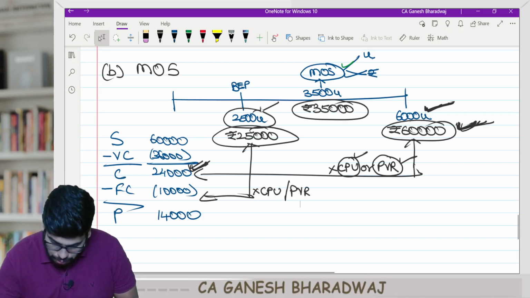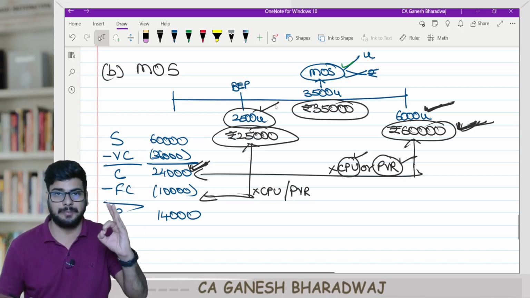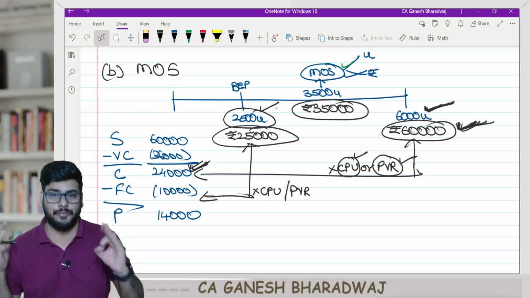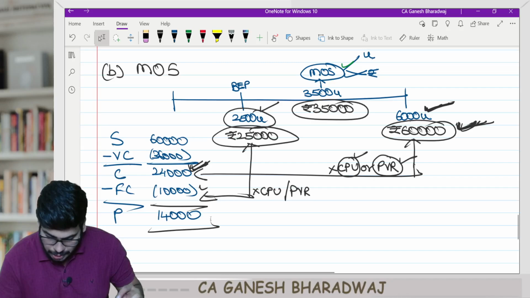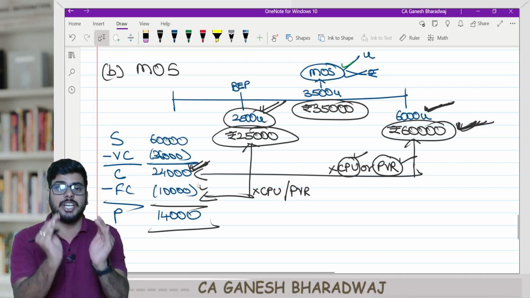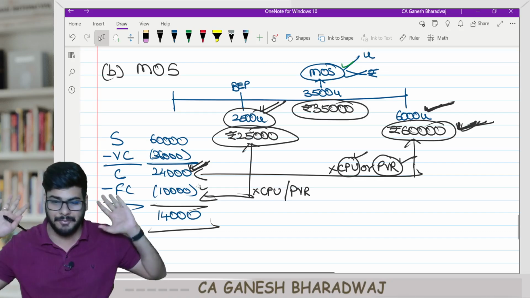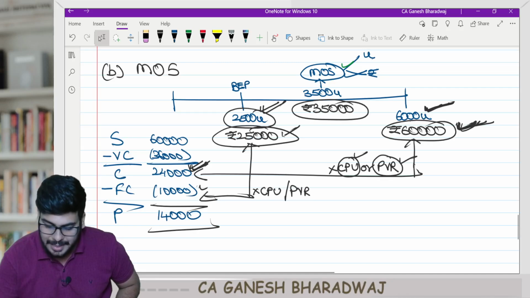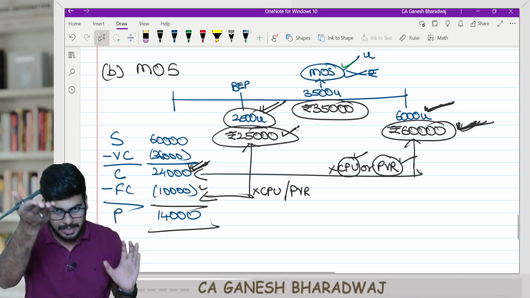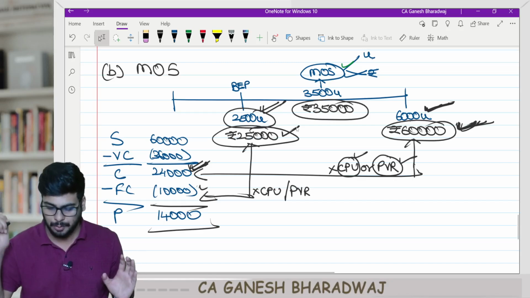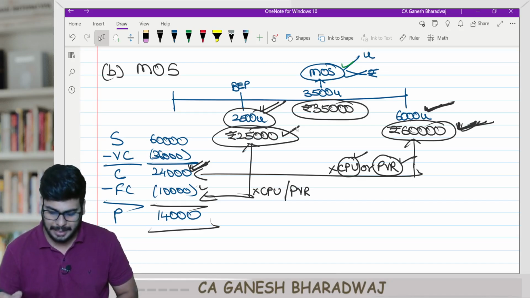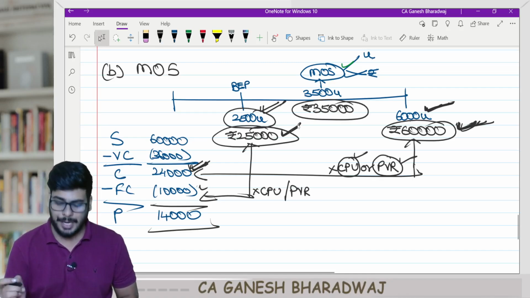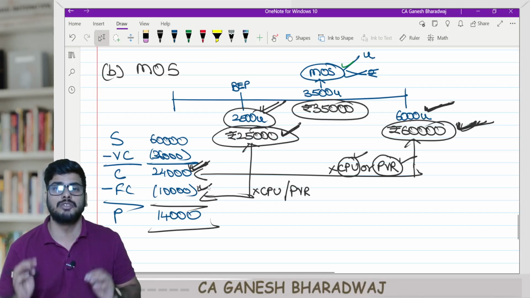That is 2,500 units if I sell. Every unit generated a contribution of 4 rupees. So 2,500 into 4, 10,000 rupees. So the first 2,500 units only generated a contribution that recovers my fixed cost fully. Or in other words, if I made sales worth 25,000 rupees, which is again a break-even point expressed in value, right? PV ratio is how much? 40 percentage of 25,000 is also equal to 10,000 rupees.